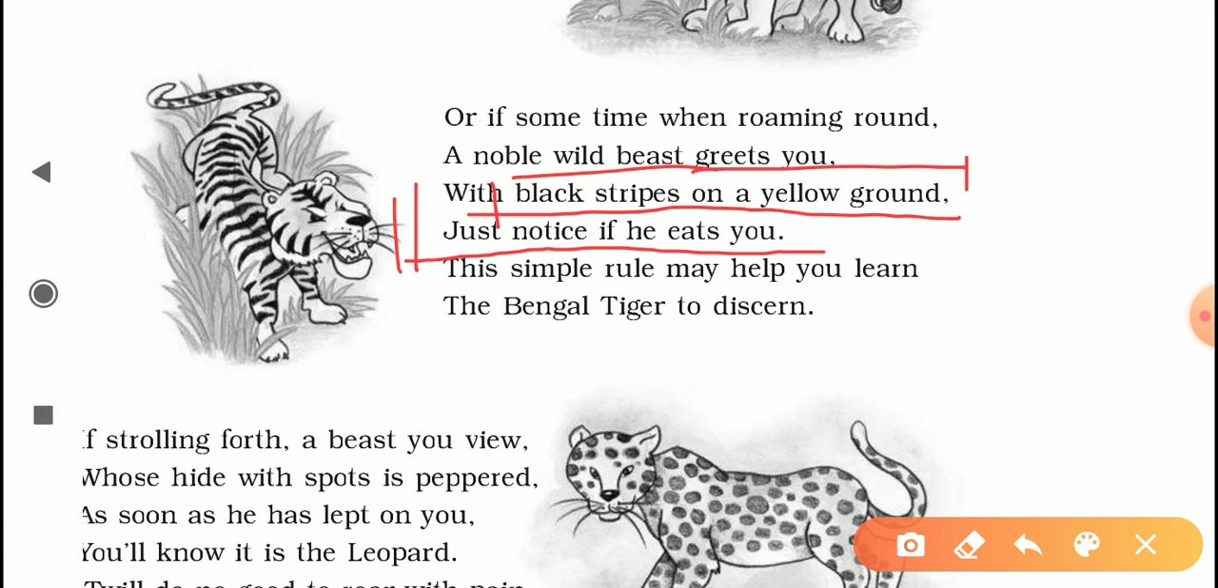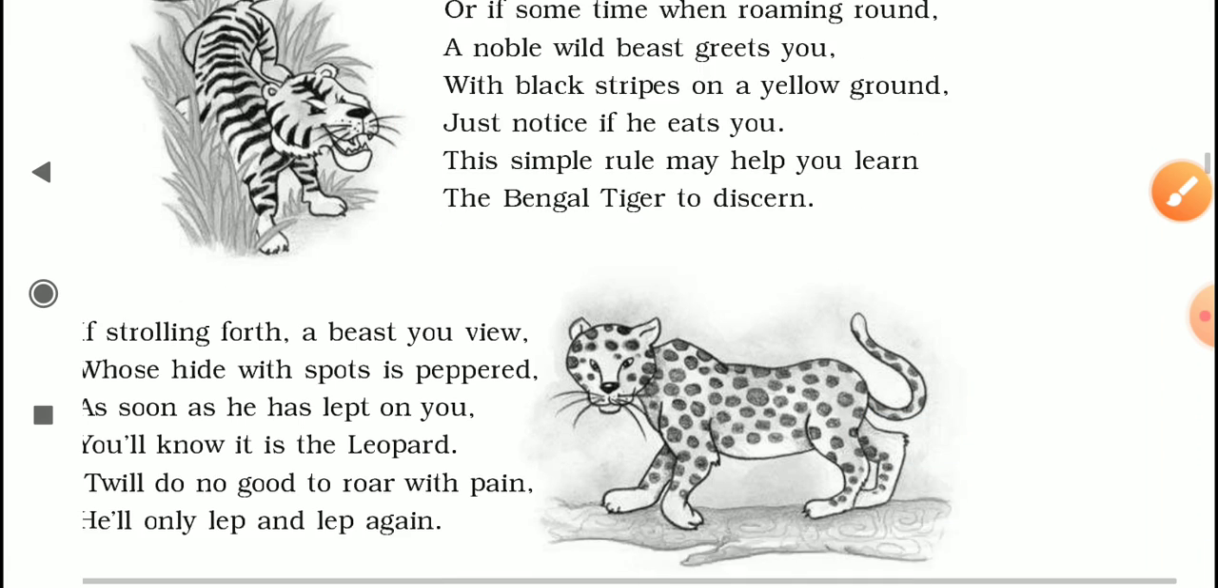And the poet is saying this is a simple rule. The rule that a dangerous tiger will eat you is simple, and that will help you learn to know the Bengal tiger. But again, this rule will not help you, because by the time you have identified the animal, you will be already dead.